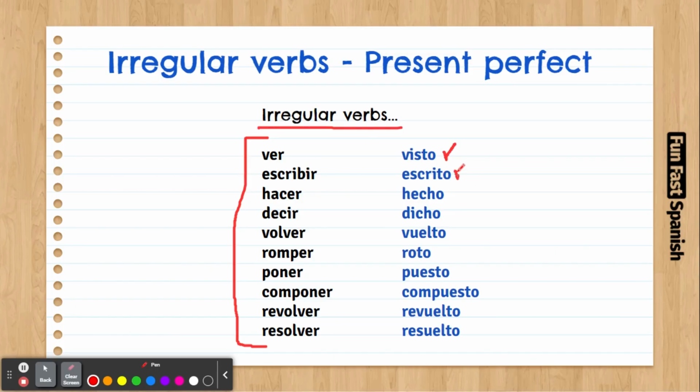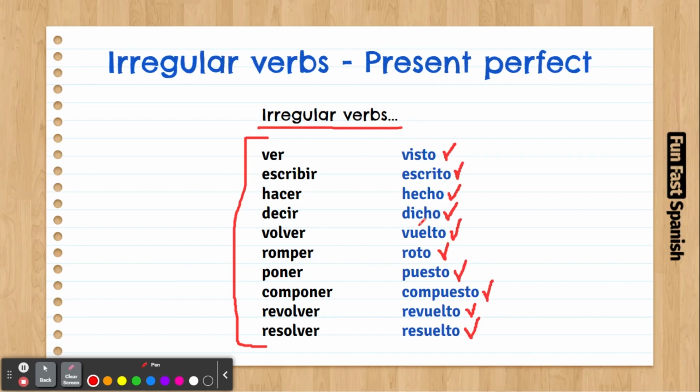Escribir, escrito: yo he escrito. Hacer, done: yo he hecho. Said, I have said: yo he dicho. Volver, to come back: yo he vuelto. I have come back. Romper, to break: I have broken, yo he roto. Poner, to put: yo he puesto. Componer, to compose: yo he compuesto. Revolver, yo he revuelto. And resolver, to resolve: yo he resuelto.